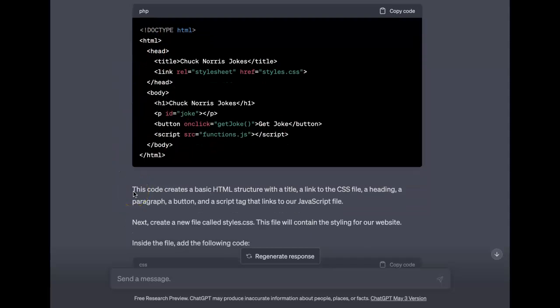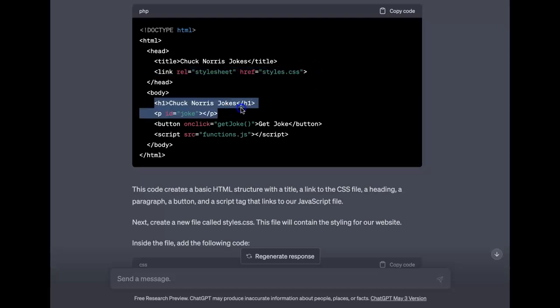So let's see what it says. This code creates a basic HTML structure with a title, a link to the CSS file, a heading, a paragraph, a button, and a script tag that links to our JavaScript file. So very basic stuff. What does this code do? It links to the CSS file. Where do we see that? Well, we see this link here to a CSS file. Just by scanning that, I can see, okay, that makes sense.